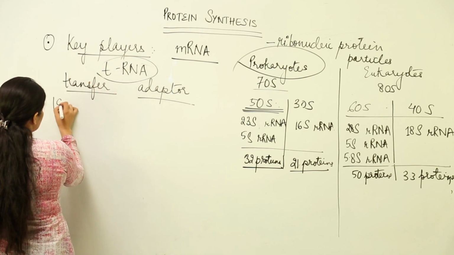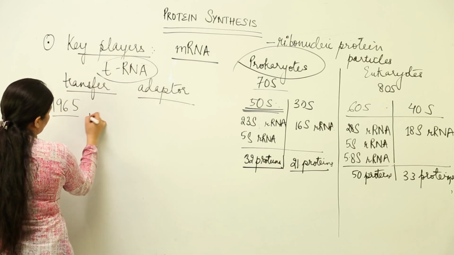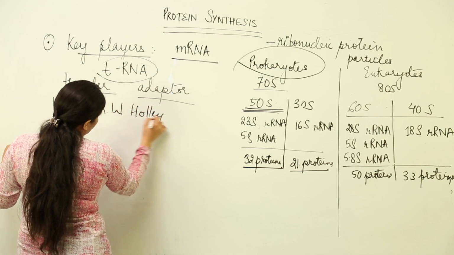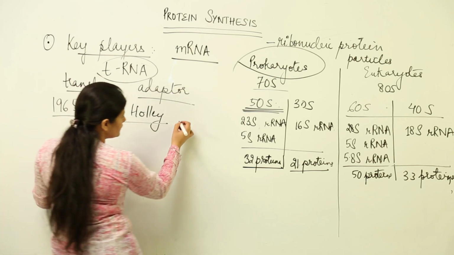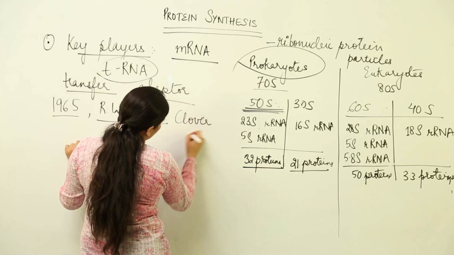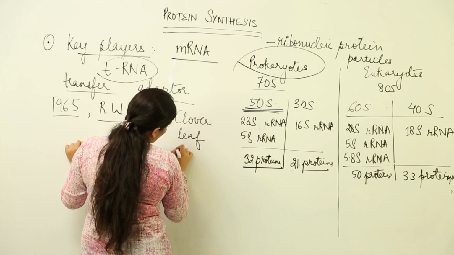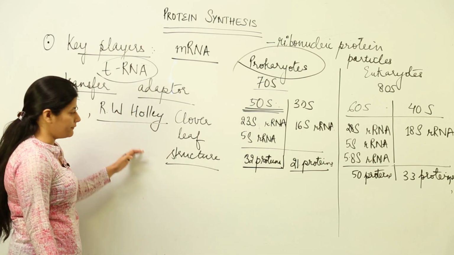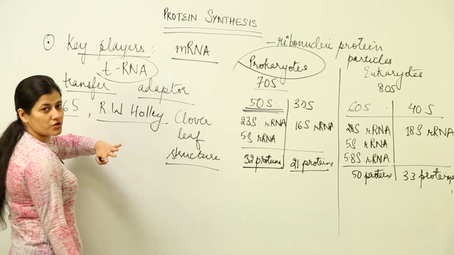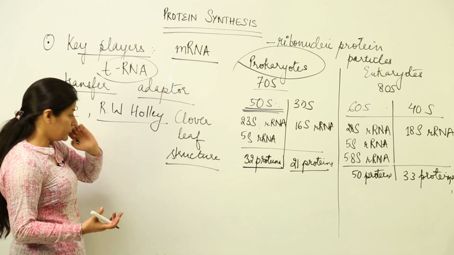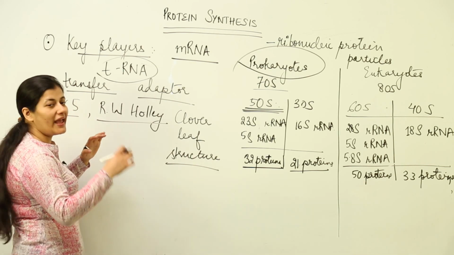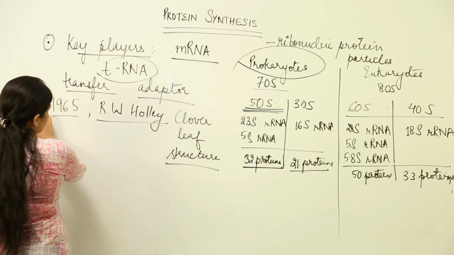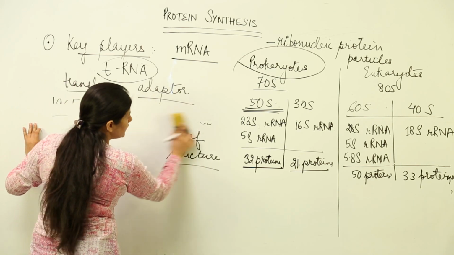And in 1965, R.W. Holley, a scientist, gave us the clover leaf structure of tRNA. Now what is this clover leaf structure? It is a two-dimensional representation of what tRNA is in 3 dimensions. Now this is an L-shaped structure. What we have in this structure is that tRNA has a folded structure.